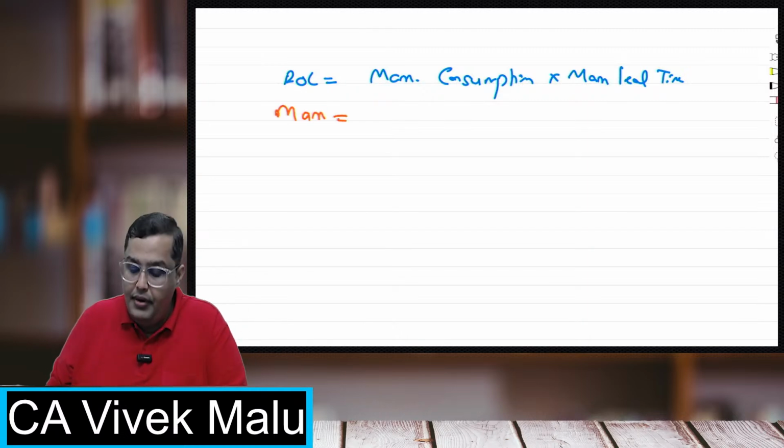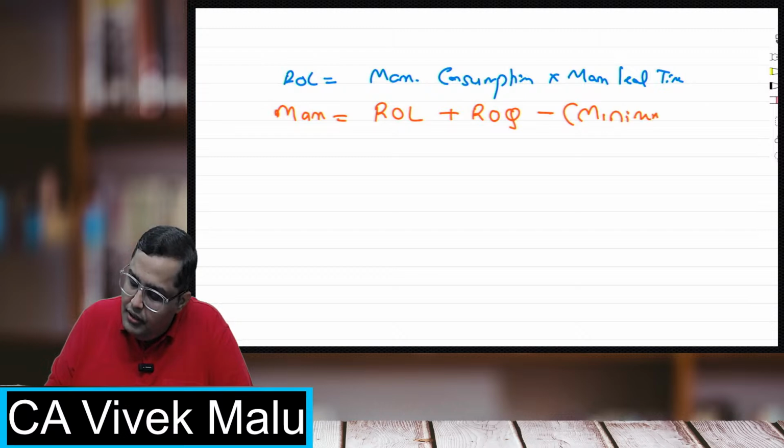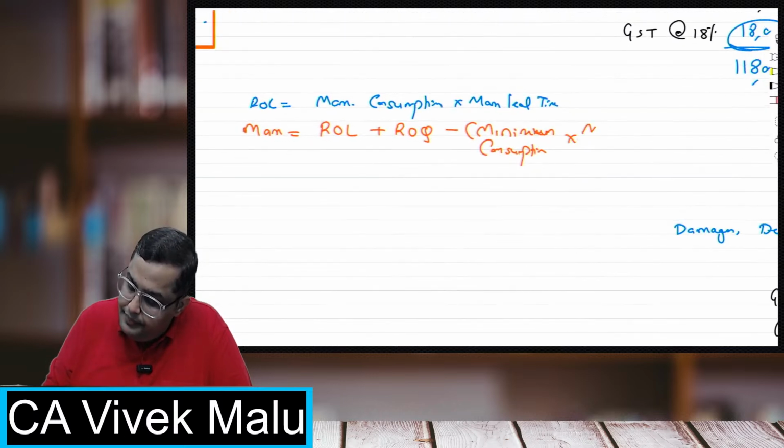So ROL, maximum; maximum, minimum. Now see this. For the maximum level, the formula is reorder level plus reorder quantity minus minimum consumption into minimum lead time.